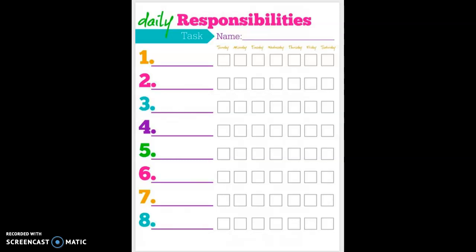Did you take out the trash on Sunday? If you did, then give yourself a star, maybe even a check mark or a smiley face. If you didn't do it on Monday, it's okay. Not all responsibilities have to be done every day. But make sure that when you look back at the end of the week, you see how you held yourself accountable for your daily responsibilities.